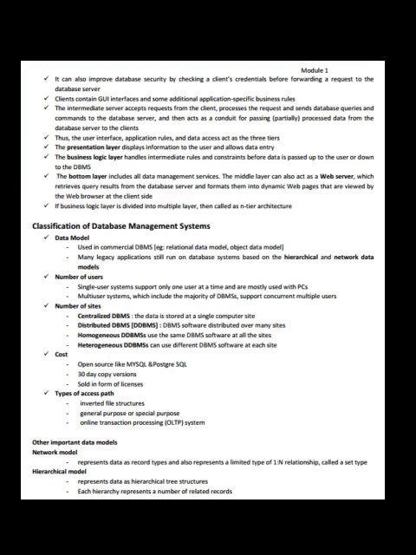Cost. Open source systems like MySQL and PostgreSQL, 30-day copy versions, sold in forms of license, types of access paths, inverted file structures, general purpose or special purpose, online transaction processing systems. Other important data models: the network model represents data as record types and also represents a limited type of 1:n relationship called a set type.